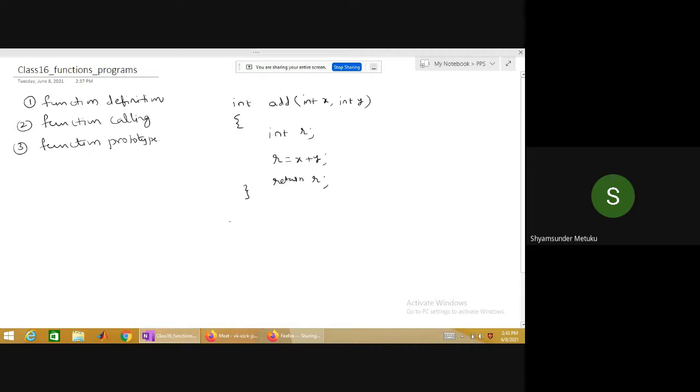Then coming to the main program, we write int main. Because we want to perform addition of 2 integers, I need variables a, b, c. I will ask the user to type 2 integers: printf enter 2 integers.